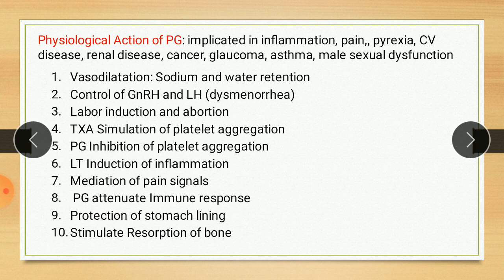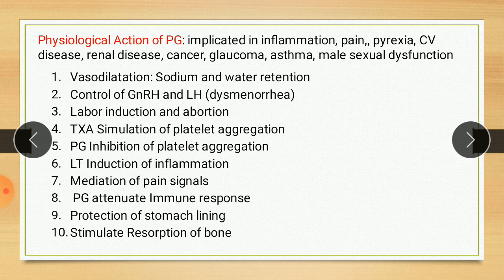And the last one is stimulation of resorption of bone. Prostaglandins stimulate resorption of bone. Resorption of bone means transfer of calcium from bone to blood. So prostaglandins stimulate resorption of bone in diseases such as rheumatoid arthritis and cause hypercalcemia.